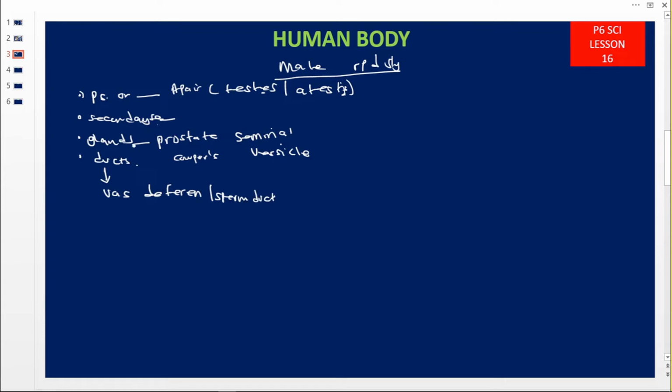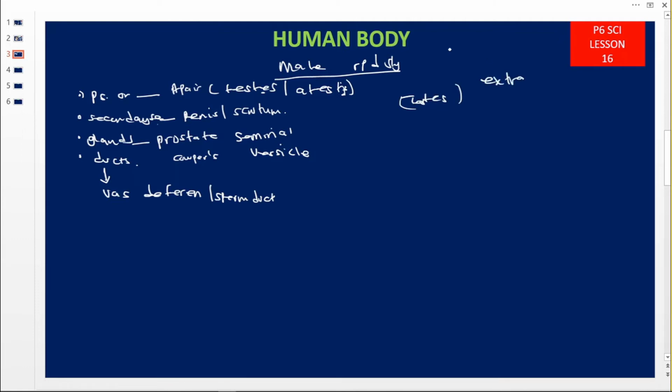Then we have other accessories, like the sexual genital, which is the penis here, and also the scrotum. So the male reproductive system is made up of the primary sex organs, those are the testes. Then the secondary organs like the penis and the scrotum, then the glands, as in the prostate, the seminal vesicles, then Cowper's glands. Then we have the ducts as the vas deferens, or the sperm ducts. Then let us start with our testes here. These testes are found outside, so they are extra abdominal.